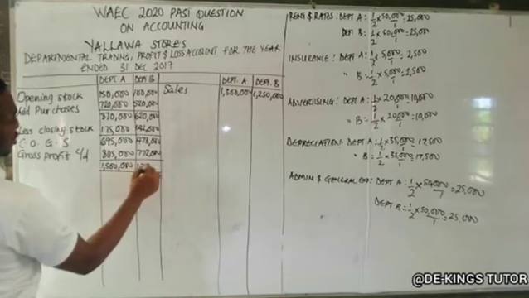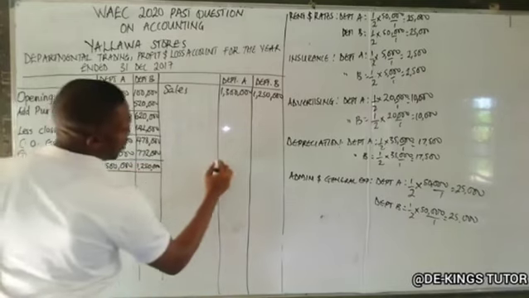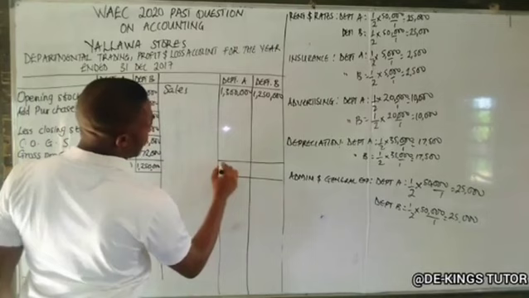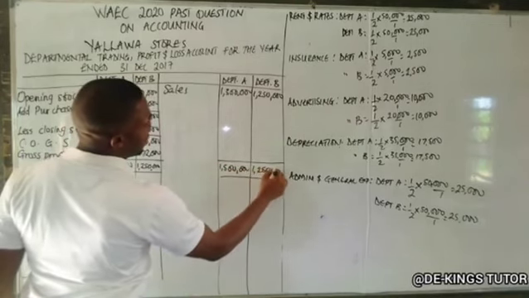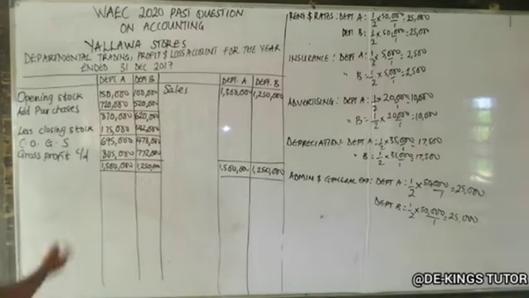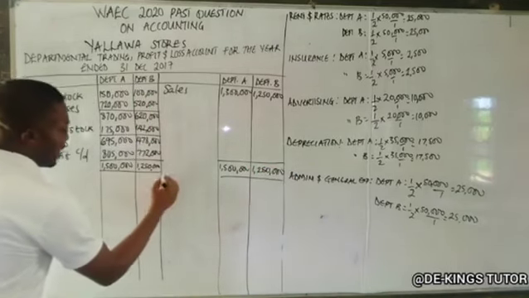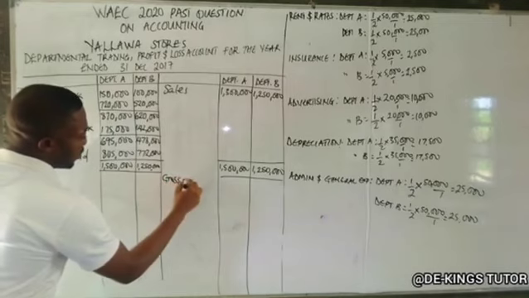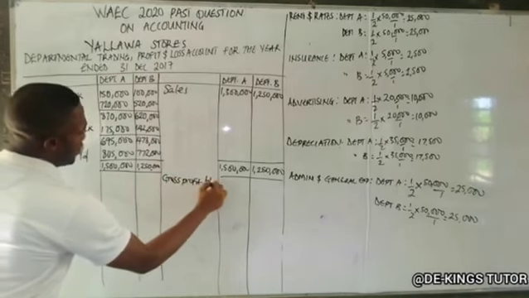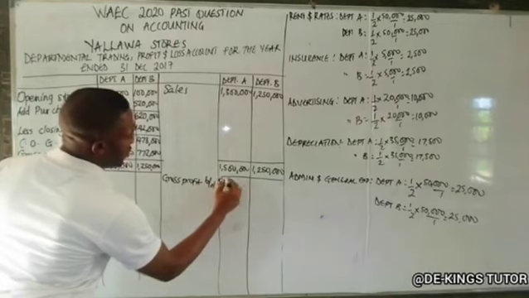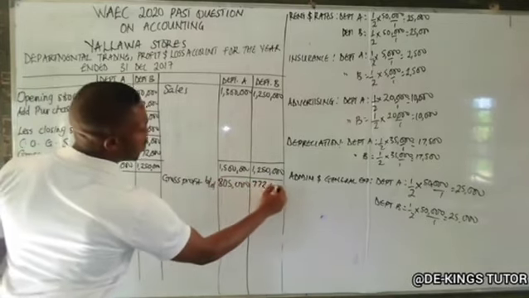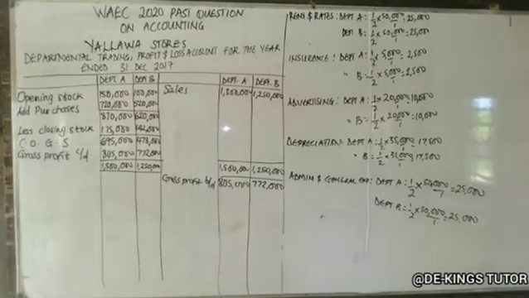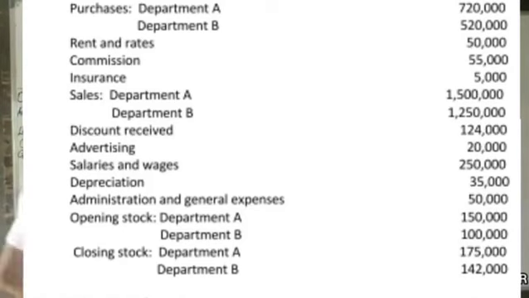So gross profit carried down will be brought down here. So I have gross profit brought down. So this is 805,000, and this is 772,000. Okay. So the other thing now is to check if we have expenses or income. Now, what I tell students mostly, whenever you want to start something, is start afresh from a question. Start scrolling down one after the other so that you don't skip any.